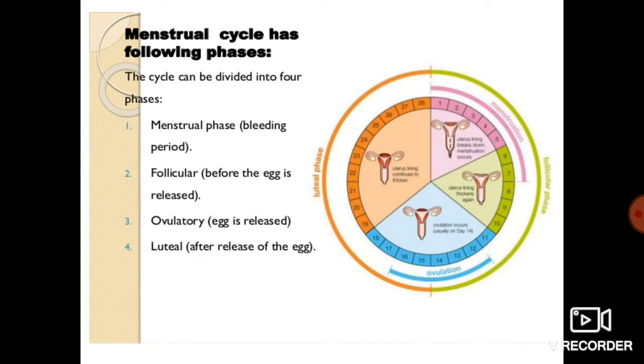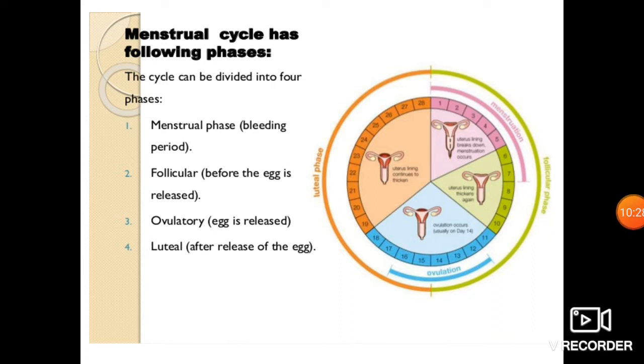Menstrual phase, that is the bleeding phase. Follicular phase, that is before the egg is released. Ovulatory phase, that is when the egg is released. Luteal phase, after the release of the egg, when the follicle becomes empty, and that is called the corpus luteum, which we have already seen in the previous slides. So the cycle is divided into four phases: the menstrual phase, the bleeding phase, then the follicular phase before the egg is released, the ovulatory phase, when the egg is released, and the luteal phase after release of the egg.